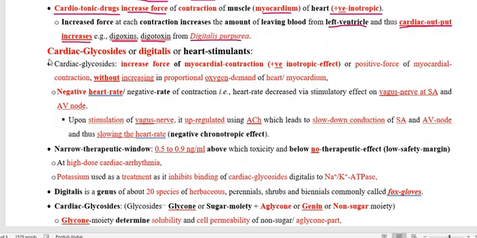So cardiac glycoside is also called digitalis, also called heart stimulant. The name itself is telling all the detail.